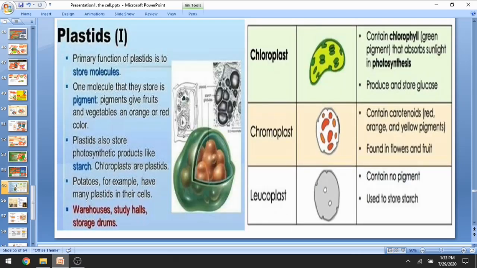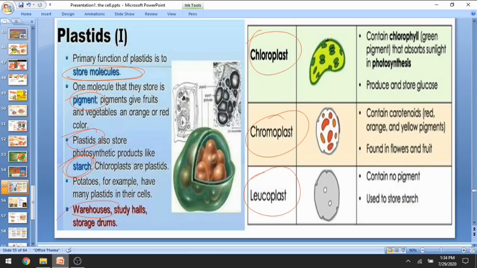Next, I categorized each of these types of plastid along with their function. The primary function of plastid is storing molecules. One molecule that they store is pigment that gives fruits and vegetables orange, red colors, etc. And plastids also store photosynthetic product. What is the photosynthetic product? Starch. Potatoes, for example, have many plastids in their cells. So they can be said to be a warehouse for storing starch, like storage drums.